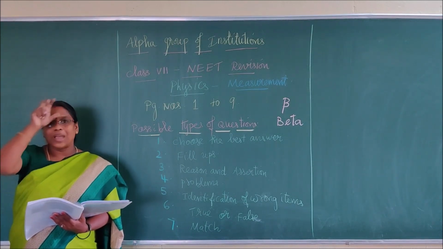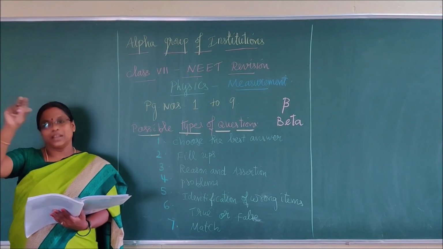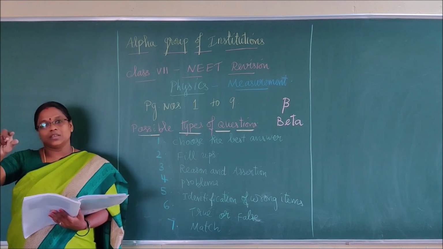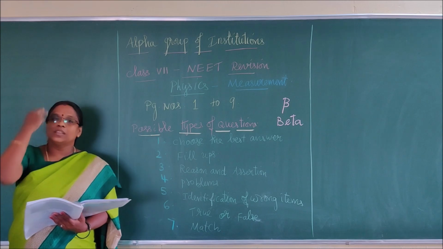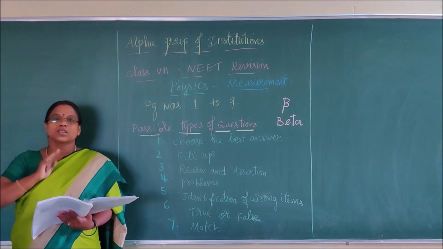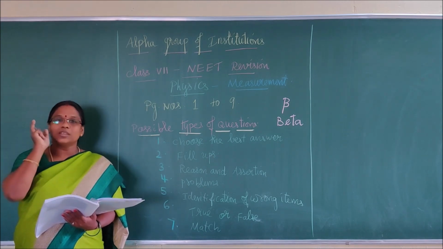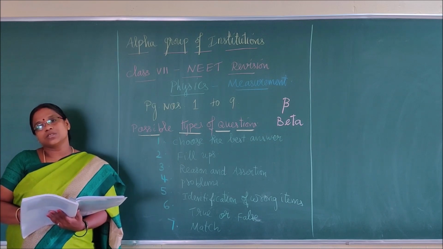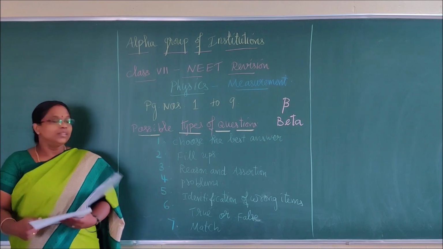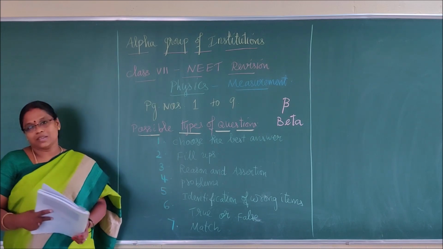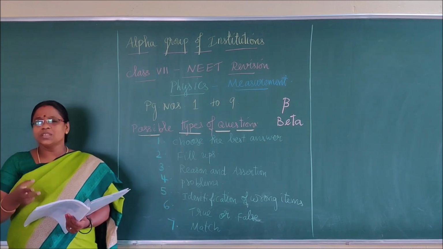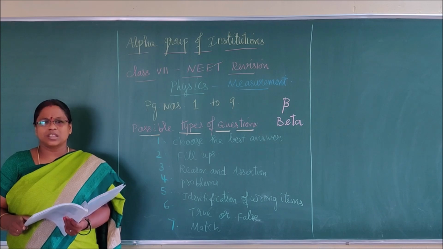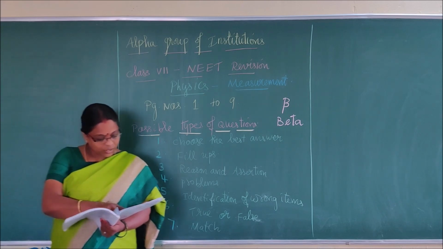So you have to read both the assertion and the reason, and choose among the 4 choices given: whether the reason is correct or the assertion is correct, or only the reason is correct, or the assertion is wrong. So you have to select among them. That is how this question will be asked. Clear, children? Don't get confused. As you see the question paper, you can understand very easily. Alright, now come to the next one.